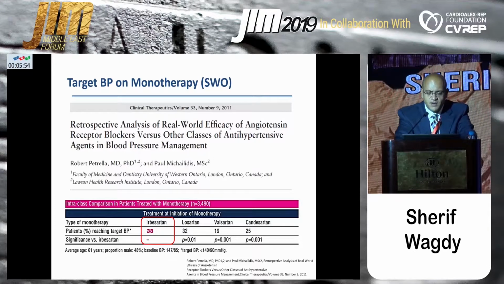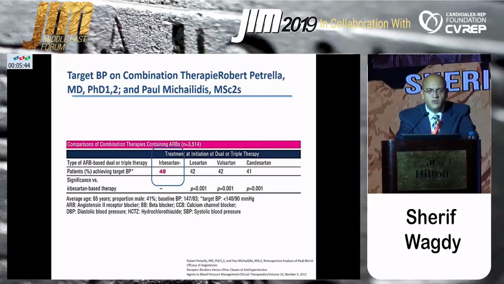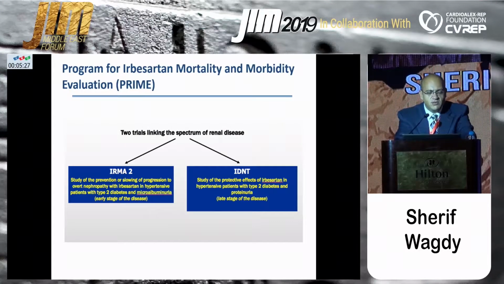Again, from a retrospective analysis, of patients who were treated with irbesartan, 38% achieved blood pressure control compared to other ARBs. And especially when we give a triple combination with irbesartan as one of the components, irbesartan is superior to other ARBs in achieving good systolic blood pressure control, up to 48% control versus other ARBs. What about the target organ protection or the kidney protection?